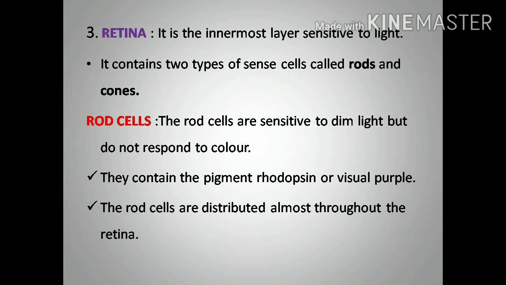The rod cells are distributed almost throughout the retina region. In all regions of the retina, we can see the rod cells. And there are no different types of rod cells.